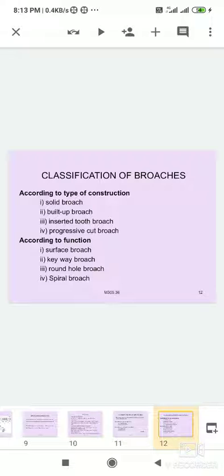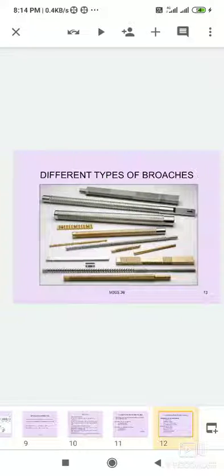According to function: surface broach, keyway broach, round hole broach, and spiral broach.